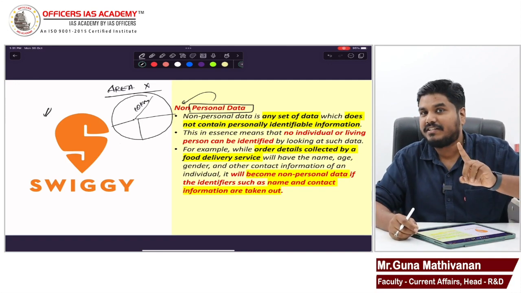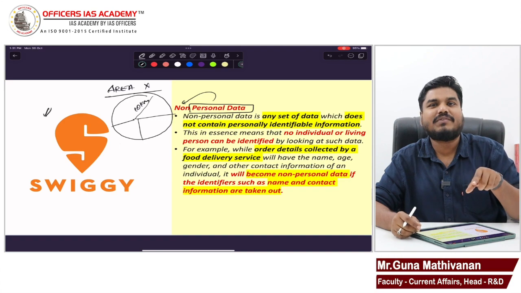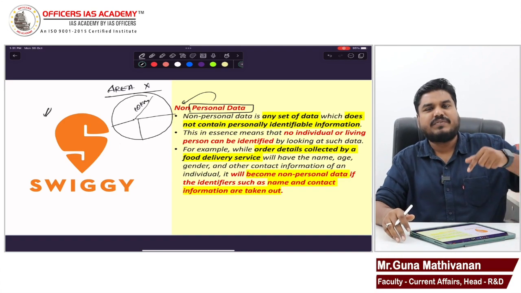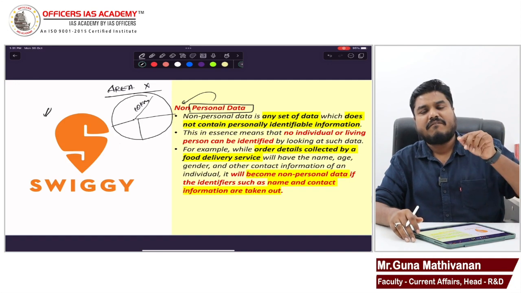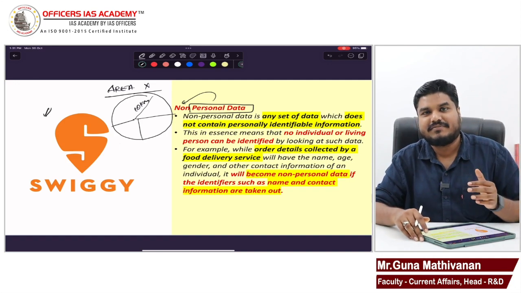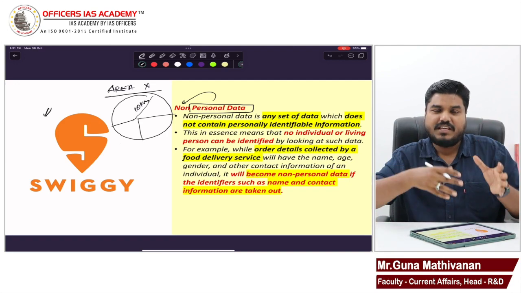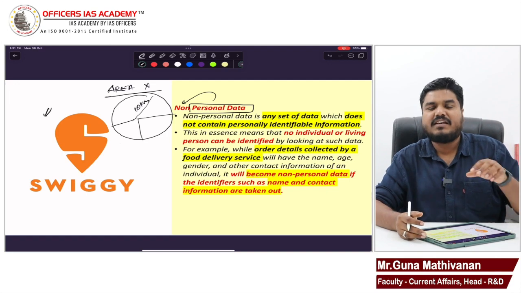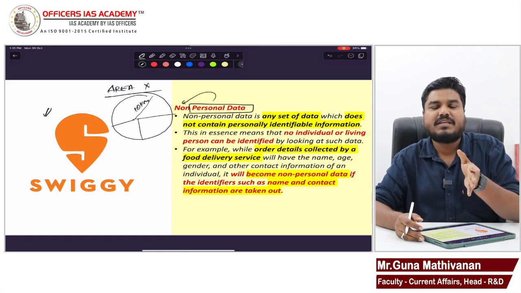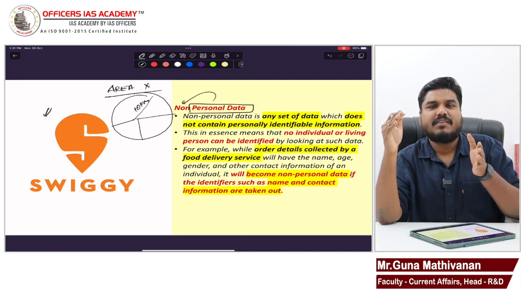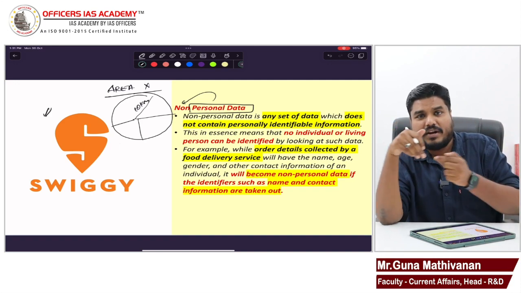That is one information. Now, with this information, do you think you can identify a person? Definitely no. Similarly, now Swiggy will have other information. For example, whether people are ordering for breakfast or lunch or dinner, or at what time Swiggy is getting more delivery requests. Now Swiggy comes to know it is between 6 p.m. and 11 p.m. Between 6 p.m. to 11 p.m. Swiggy has more requests.